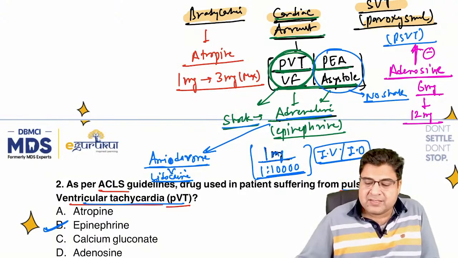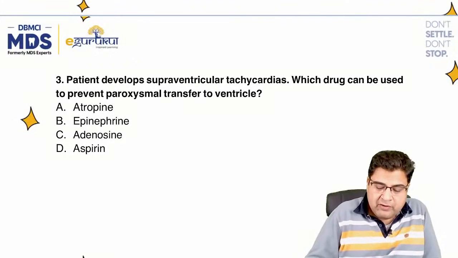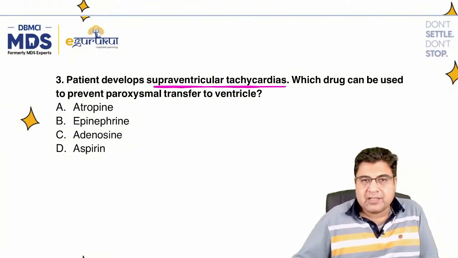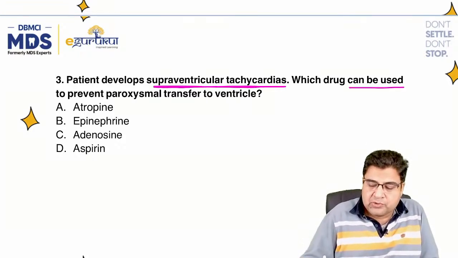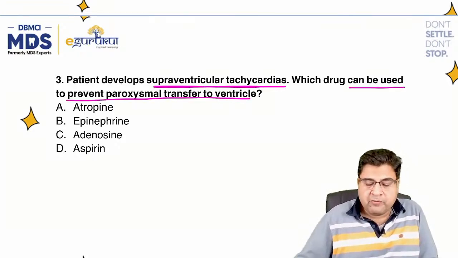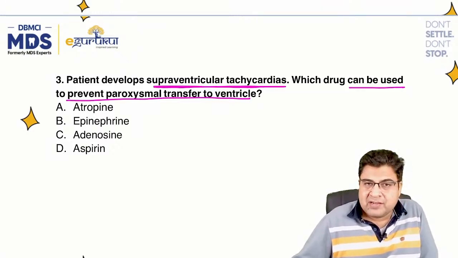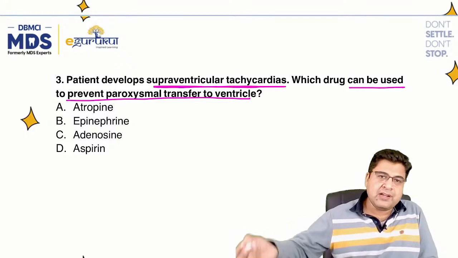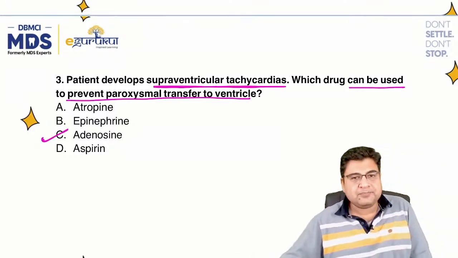So adenosine is the answer to question number 3, where they have asked: patient develops supraventricular tachycardia, which drug can be used to prevent paroxysmal transfer to the ventricle? They asked which medicine I can use so that this tachycardia should not shift to the ventricle. Here the best answer you have to mark is adenosine.